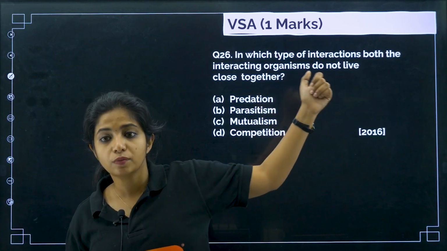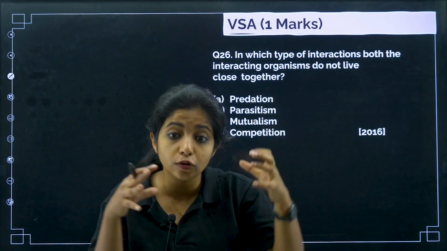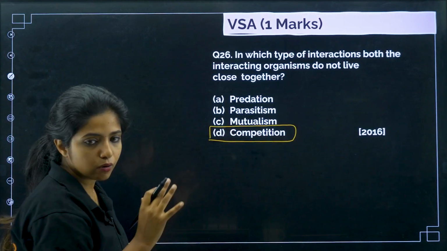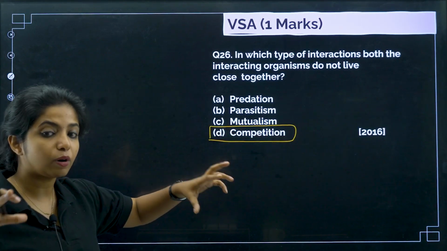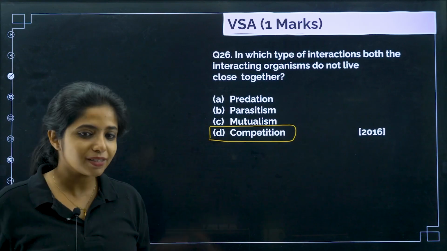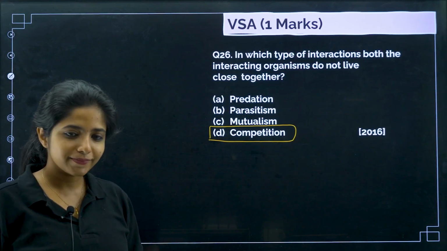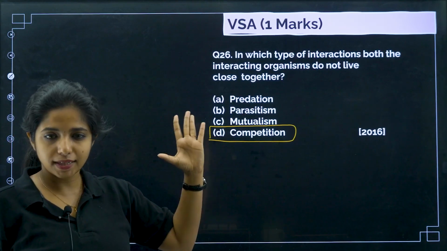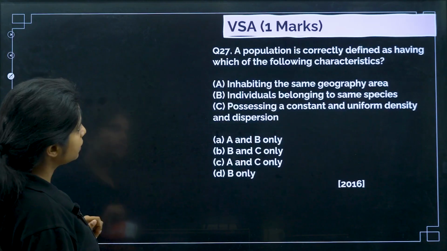So in which type of interaction both interacting organisms do not live close together? It will be competition. At the end result, they are not going to live close together, my dear children. They will be moving apart because there is a competition there for the resources and the place and everything. Cool? It's a very simple question. Again, it's a brain game. Common sense. Chalo.